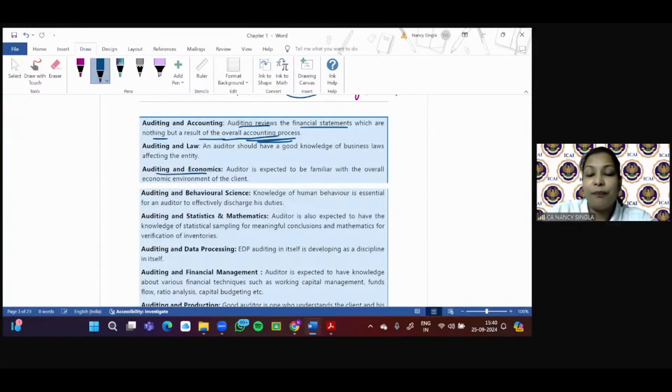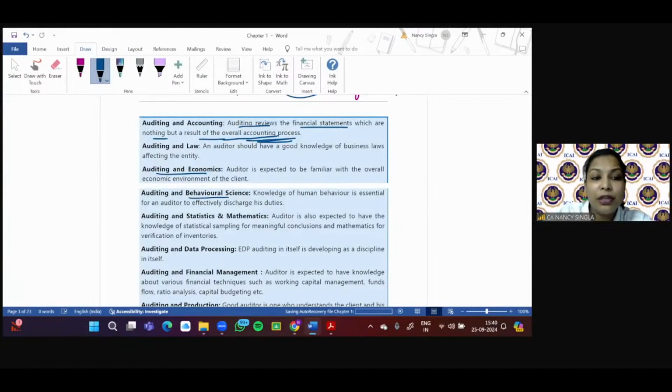Auditing and economics. So let's take an example of a company. Let's say you are conducting the audit of a bank. Now there are changes in the economic environment which are having an impact on the banking regulations. So the auditor needs to have an understanding of that, right?